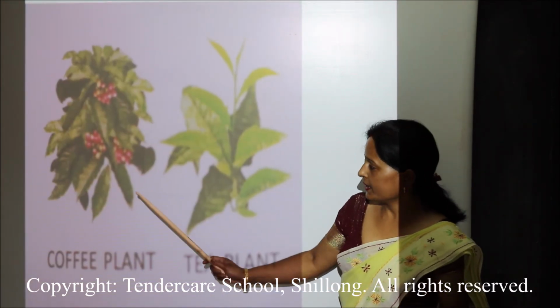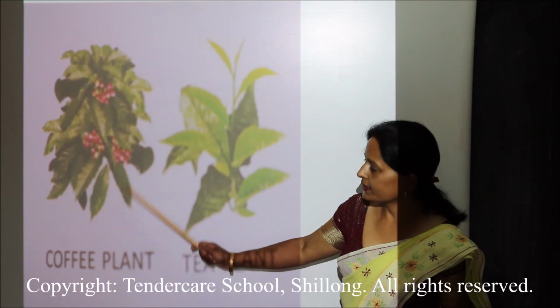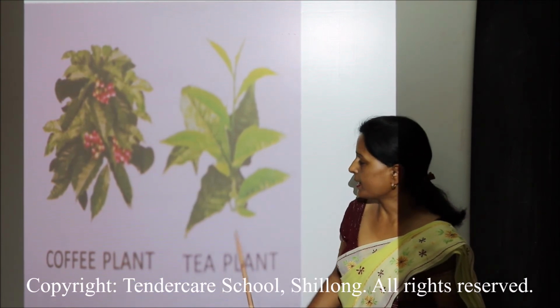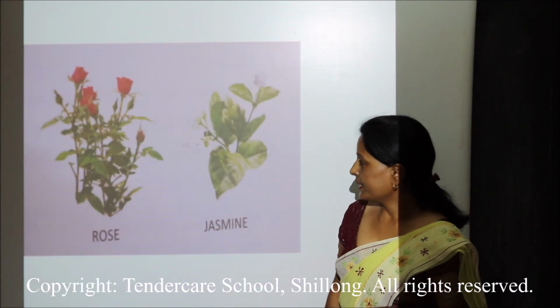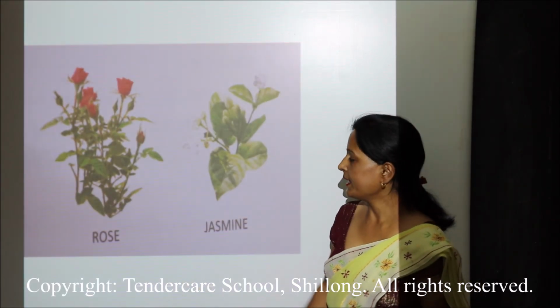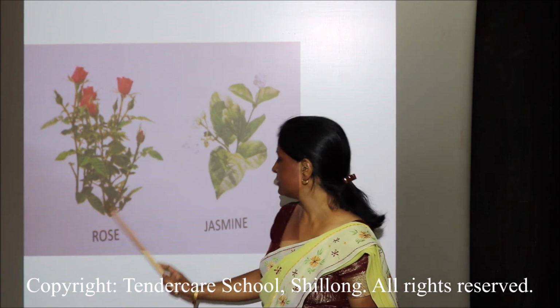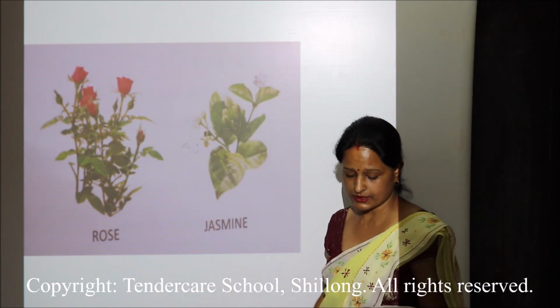Then from plants we get beverages like coffee plant gives us coffee and tea plant gives us tea. From plant we get perfume also, like we make perfume from the rose plant and jasmine plant.